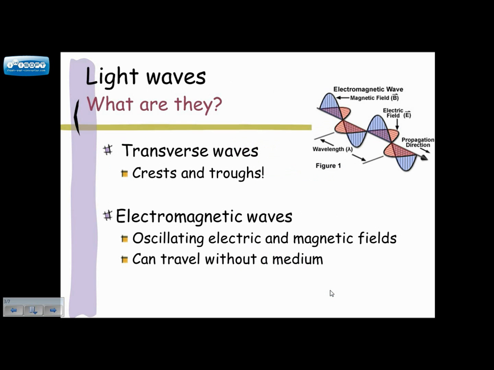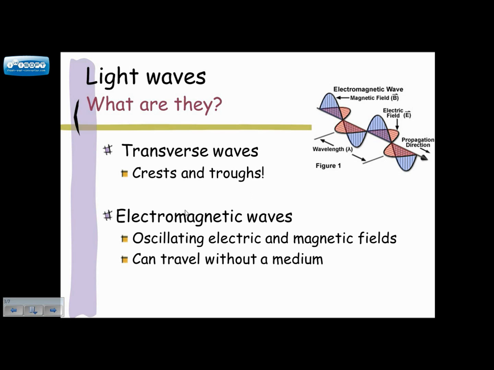So what are light waves? They are transverse waves, which means they have crests and troughs. So they are perpendicular to the direction of motion. So here's our direction of motion, and you see crests and troughs, crests and troughs. And then you also have your electric field, which goes crest, trough, crest, trough.